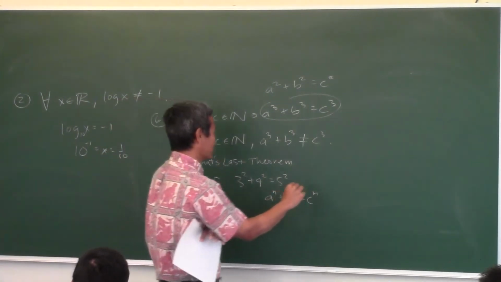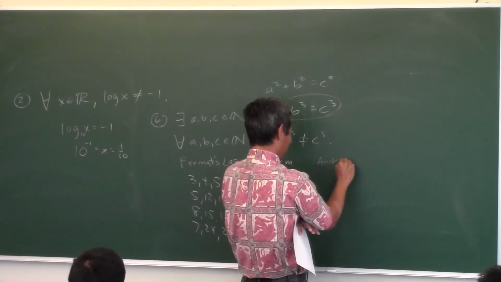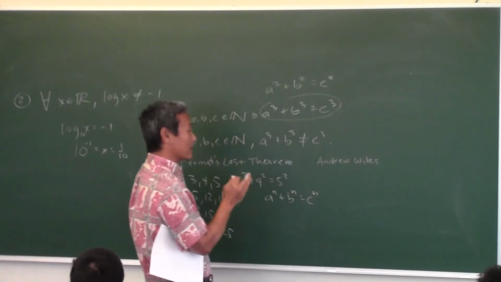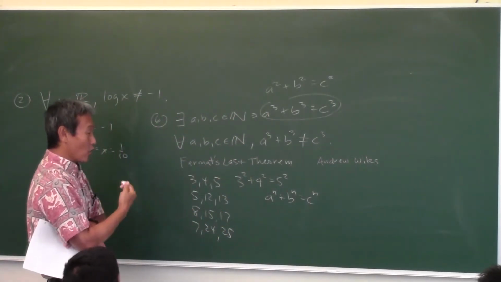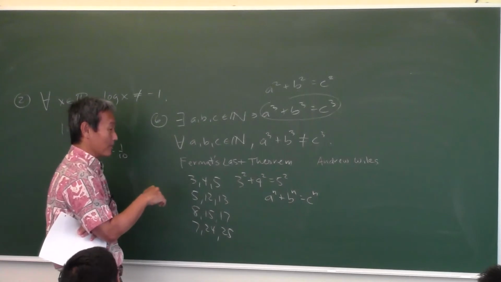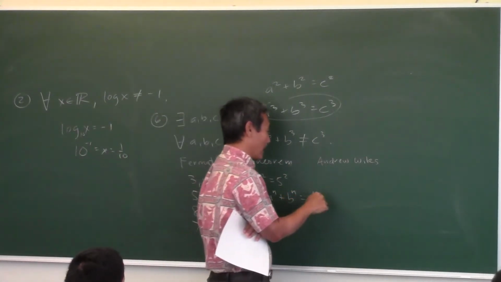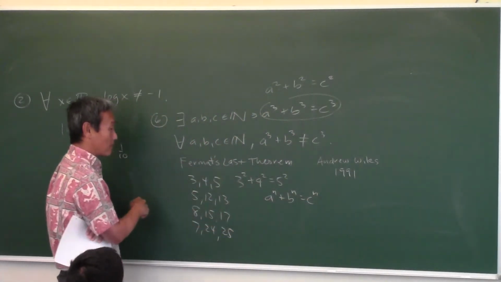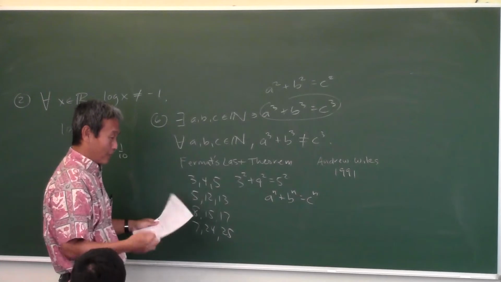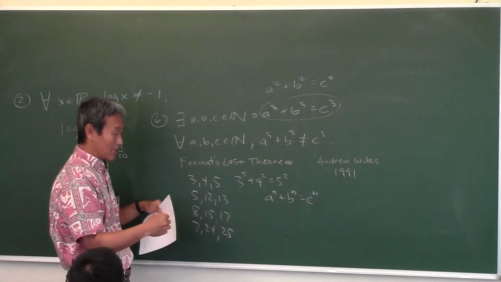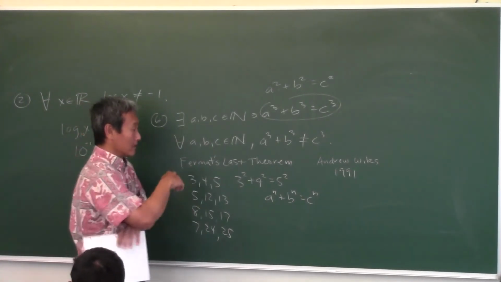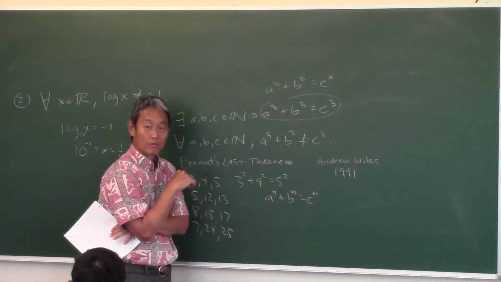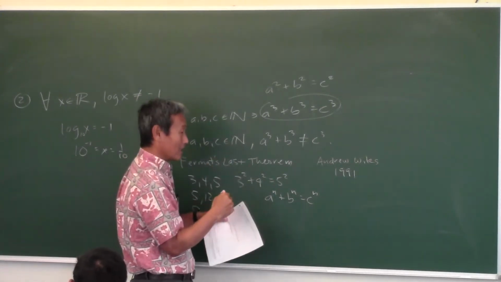You ever heard of Andrew Wiles? He's still alive. He's at Princeton University. When he was a little kid, he heard about the problem, and his goal in life was to solve this problem from when he was a little kid. And then in 1991, he thought he had a proof that actually solved this problem, but of course, when you submit a proof, mathematicians have to check it to see if it's correct, yeah? So mathematicians checked it, and they found out that there were some holes in the proof. And so he tried to fix it, but he couldn't.